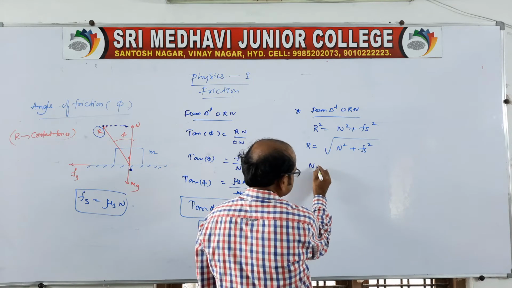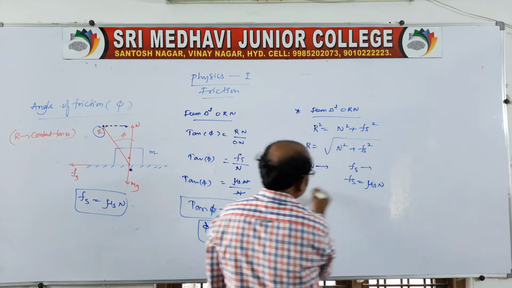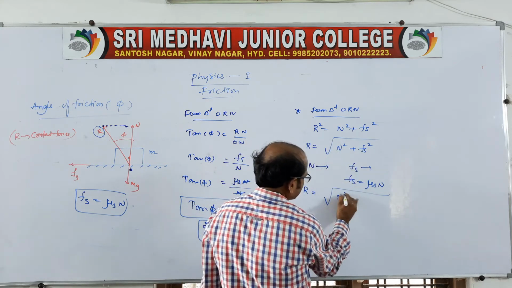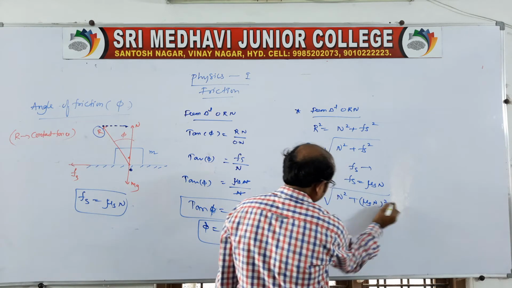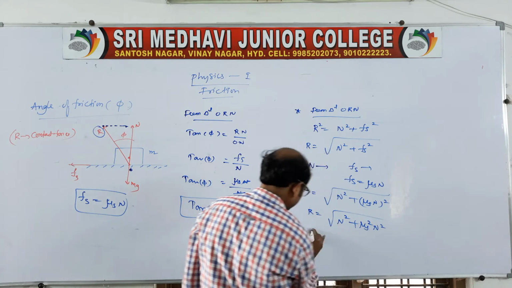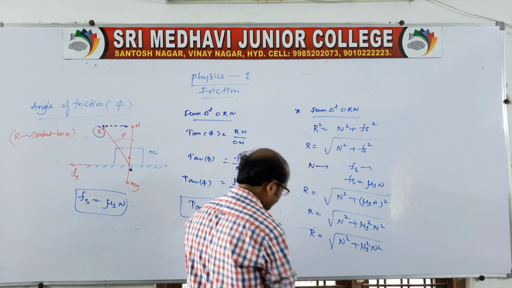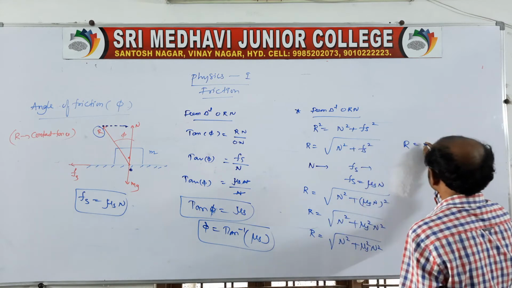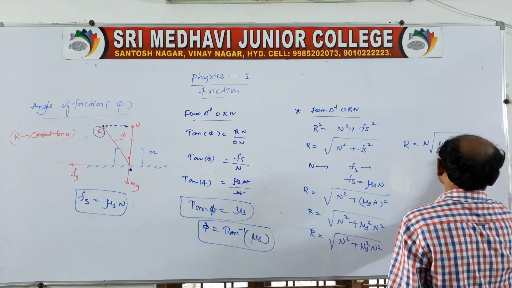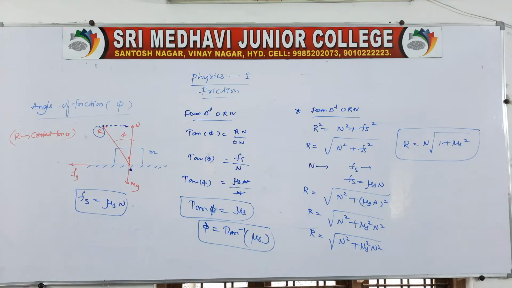N is the normal and Fs is the friction, so Fs is mu s into N. Here we write R is equal to root over N square plus mu s N whole square, which is root over N square plus mu s square N square. Taking N square common from the root, we get R is equal to N root over 1 plus mu s square. This is related to the angle of friction. Clear?